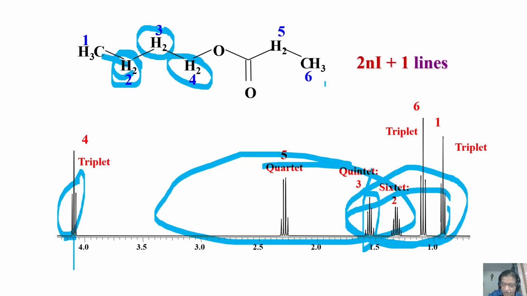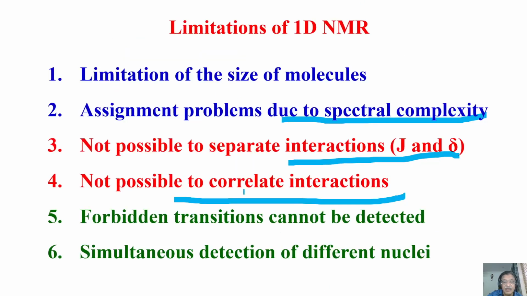It's a very, very difficult job. So we have to correlate which proton is coupled to which proton. That is called correlation of the interactions to establish the connectivity pattern. For that, we cannot use 1D; we need to go to 2D. These are all the limitations of 1D.